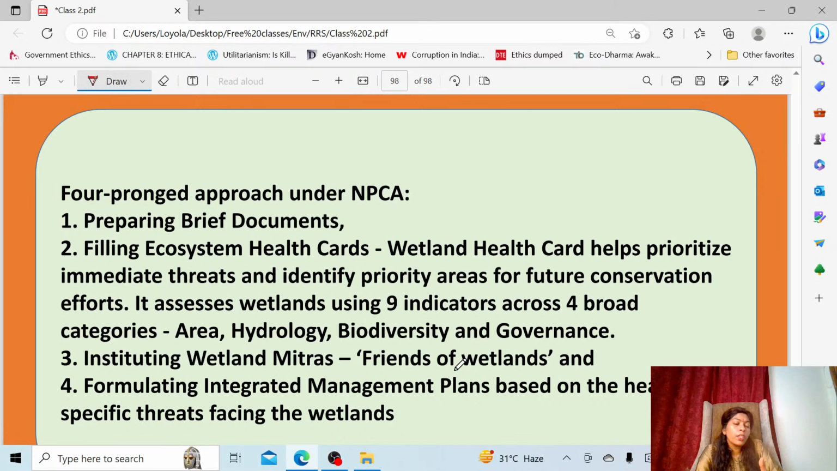Then we came to conservation. Any ecosystem you take, you should know its benefits, and you should be very careful about the threats faced by the ecosystem. Based on that they will be asking questions.